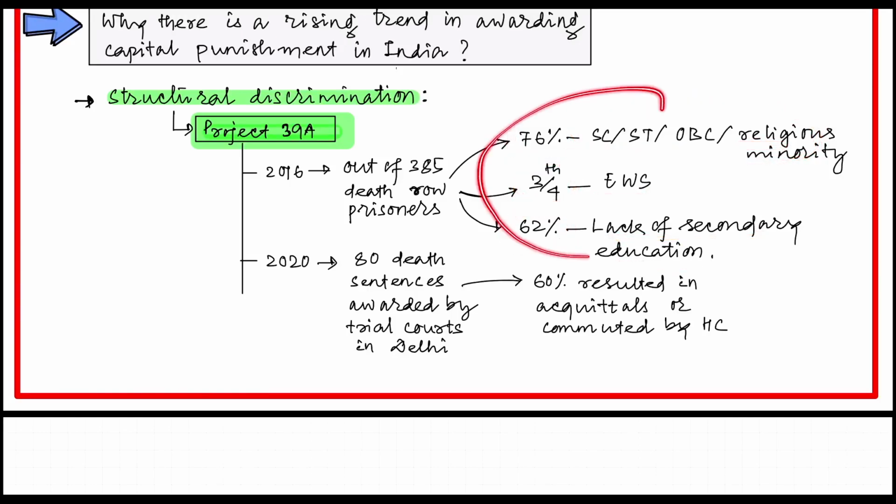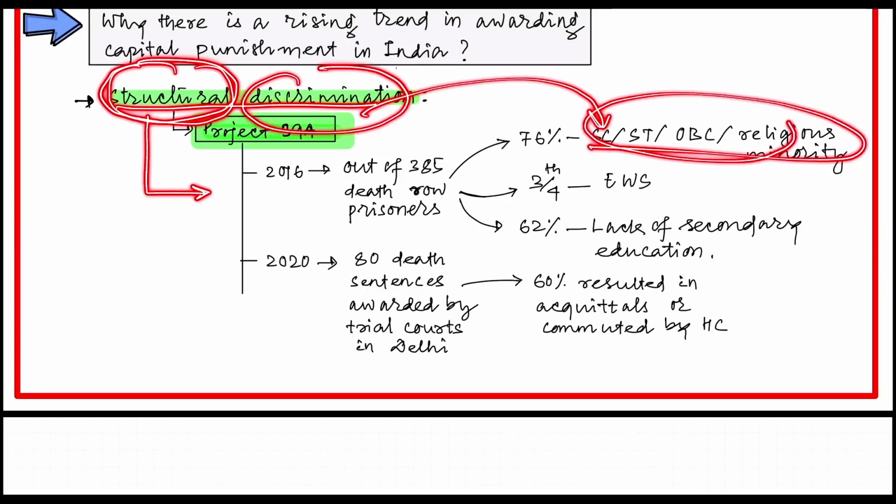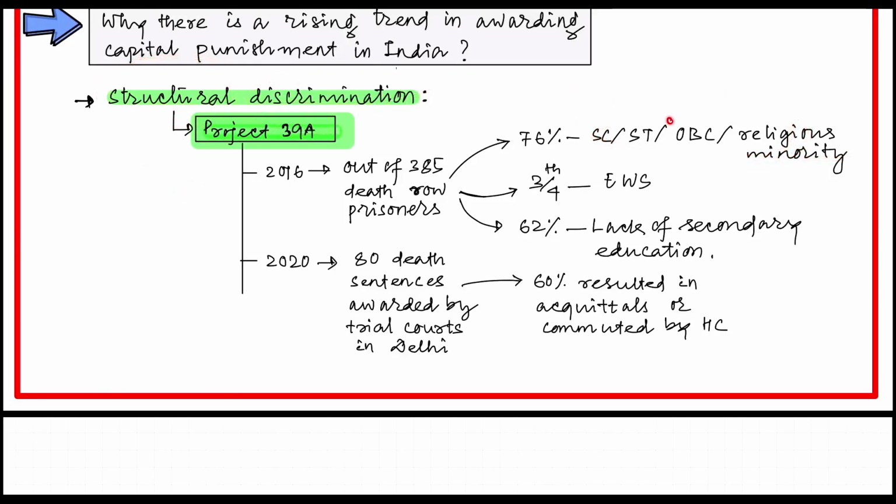What does it signify? That there is structural discrimination in our judiciary system, in the trial courts. They are discriminating against certain castes of our society.